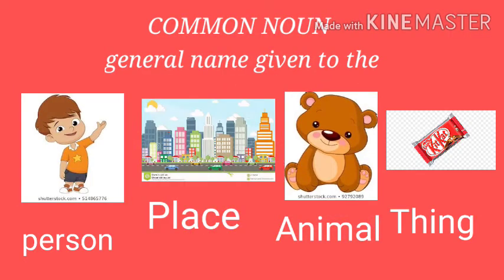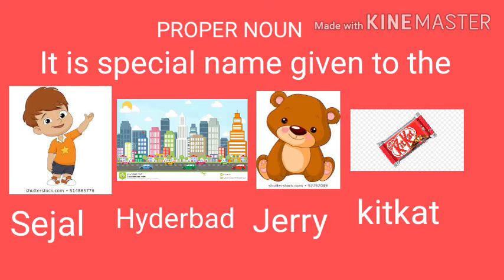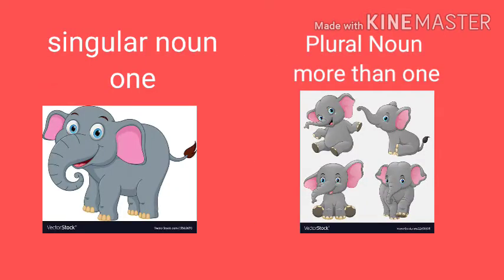In the previous class, you have already learned that a common noun is a general name given to a person, place, animal and a thing. A proper noun is a special name, such as Sejal, Hyderabad, Jerry, Kit Kat. Singular noun means it represents one. Plural noun means it represents more than one.